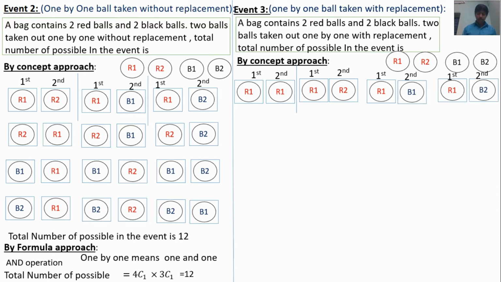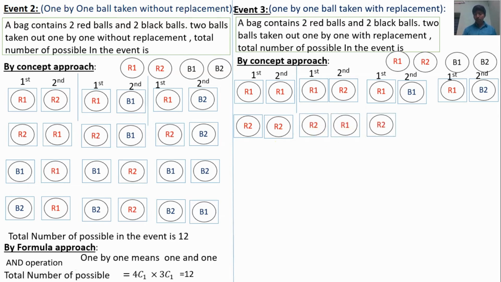Next possibles: the first ball taken out is R2. The R2 ball is put back into the bag. Now I am going to take another ball. The same ball may repeat, so the second ball may be R2. But this is not possible if the balls are taken one by one without replacement. Then the first ball may be R2, the second ball may be R1. First ball R2, second ball B1. First ball R2, second ball B2.